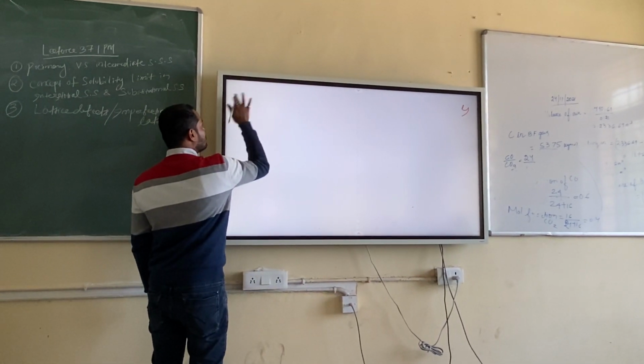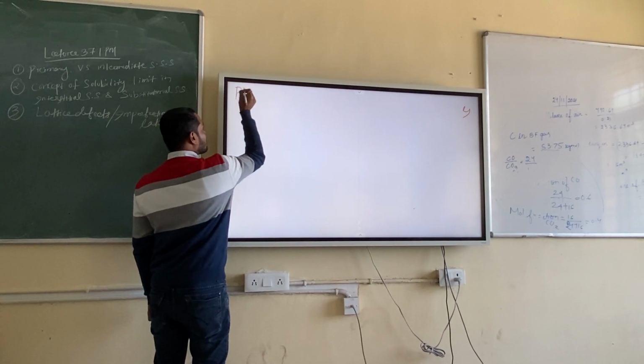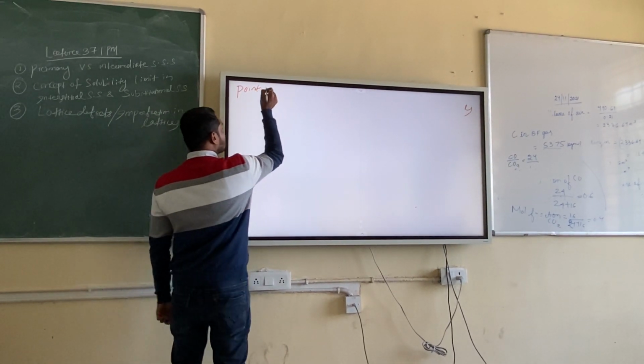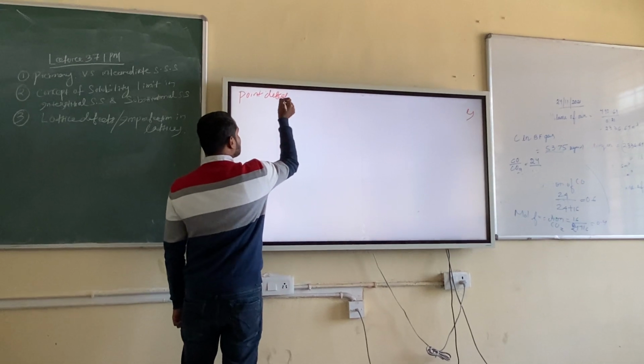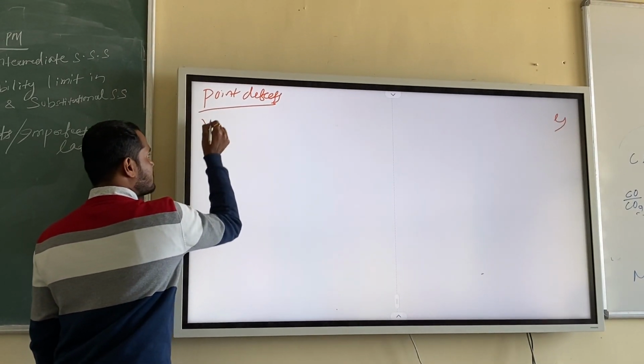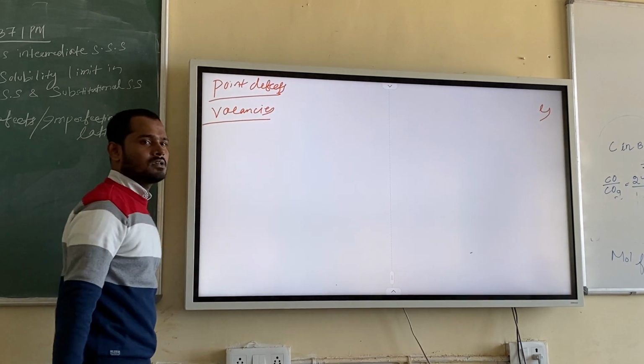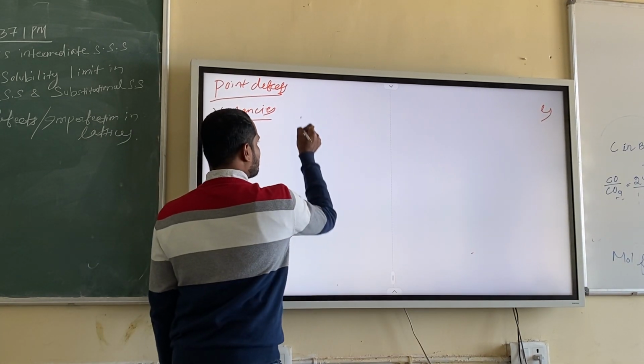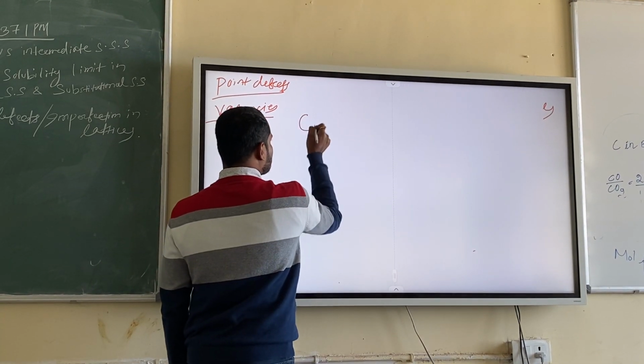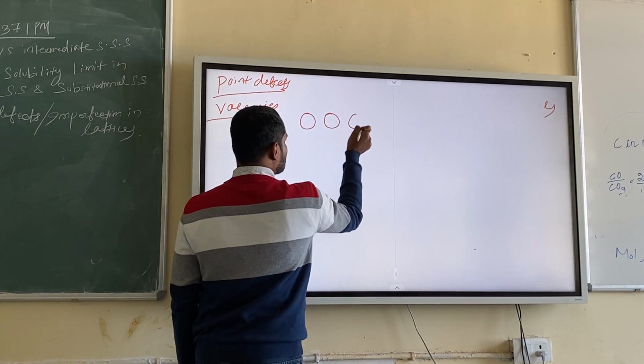So the topic now is point defect. The best example is vacancy. Okay, fine. How to draw it? You can draw it quickly. This is 1, 2, 3, 4.